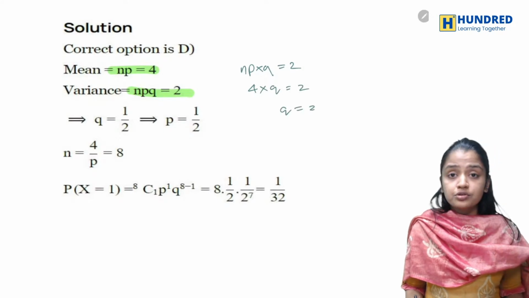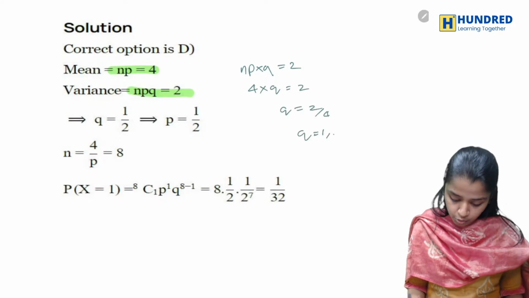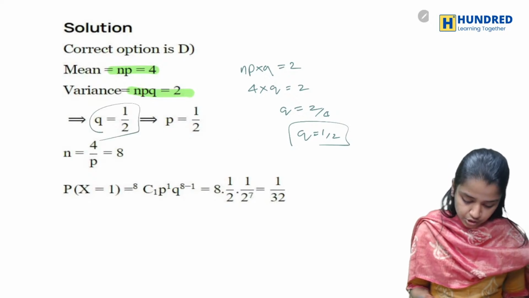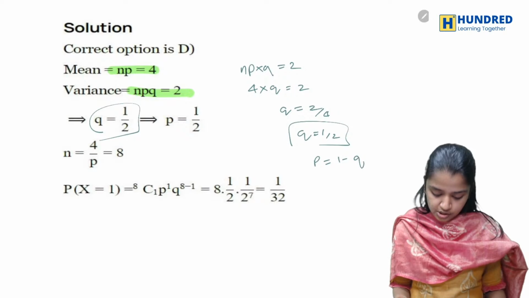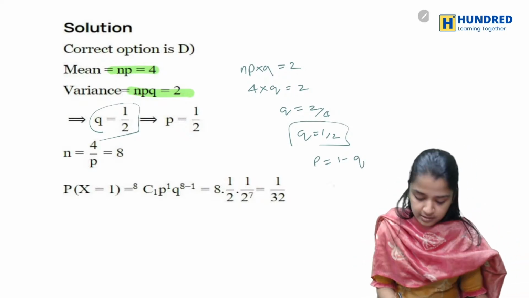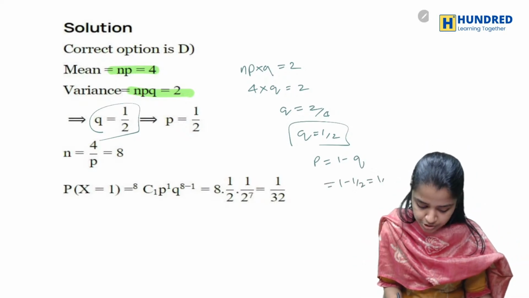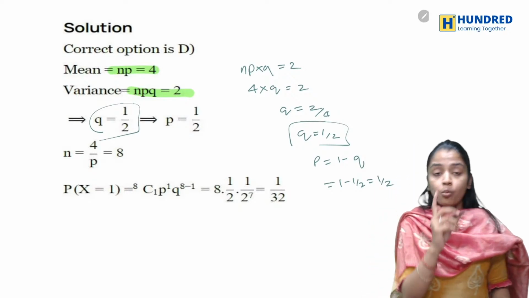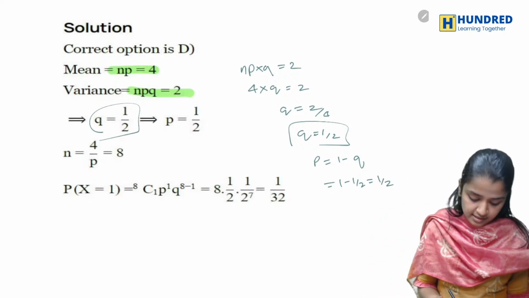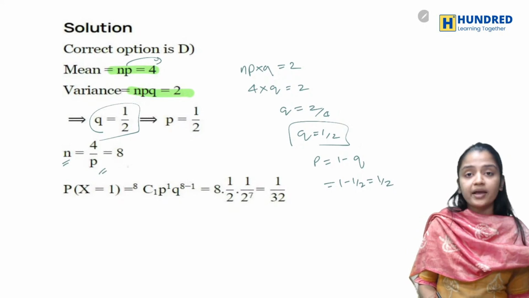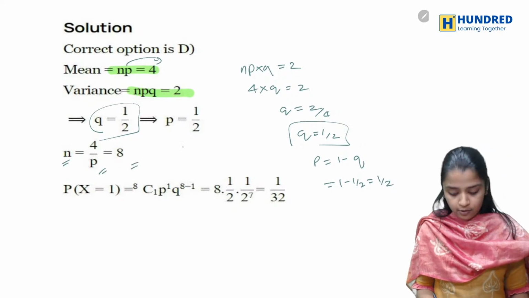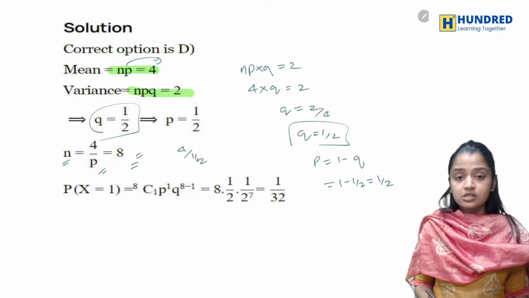What is q? q is equal to 2 by 4. So, q is equal to 1 by 2. So, you know what is q. What is p? p is nothing but 1 minus q, which is 1 minus 1 by 2, which is 1 by 2. Okay. What is n? So n is nothing but, I'm taking this p to the other side, n is 4 divided by 1 by 2, which is 8.